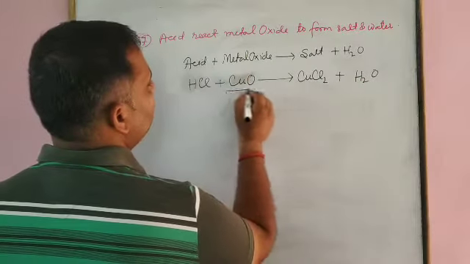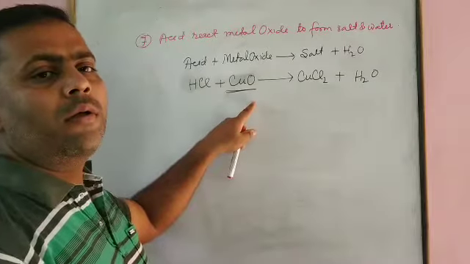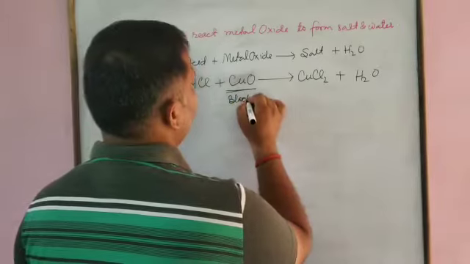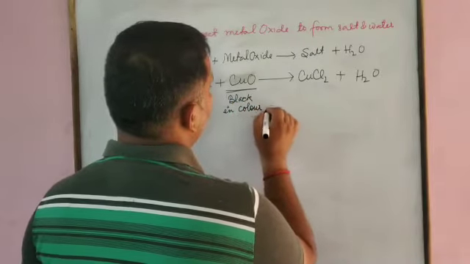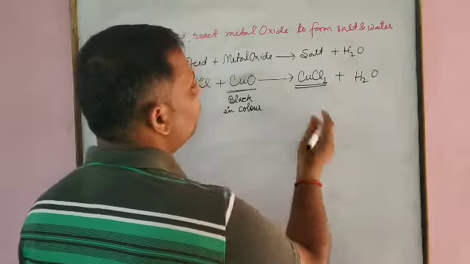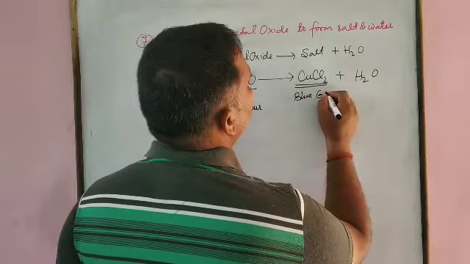What is the color of this copper oxide? This is black in color. And this turns to what? This turns to blue green.